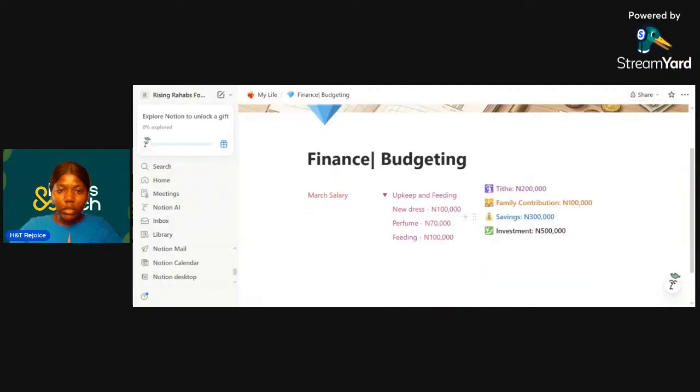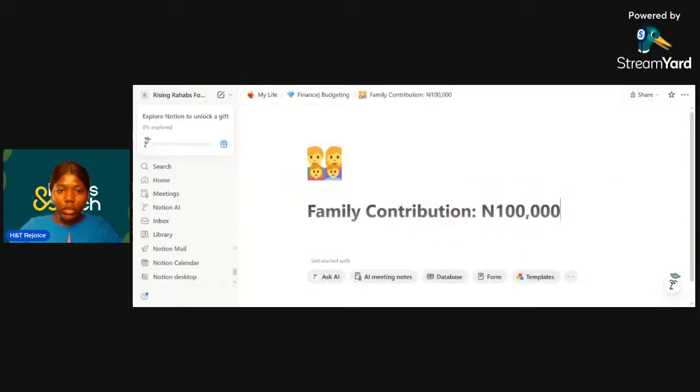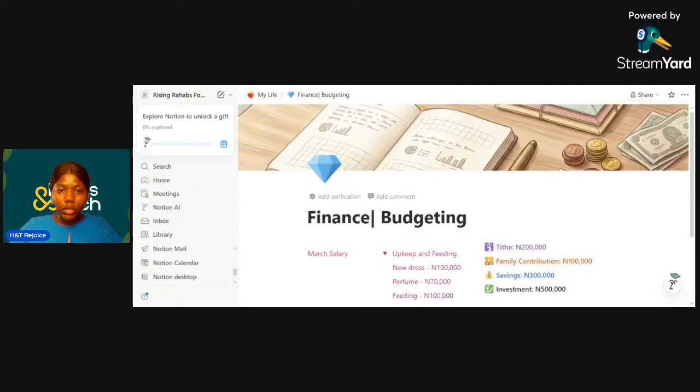So this is her budget for March salary, new dress, perfume, feeding. She's a Christian, so there's a tithe here, then there's family contribution. People often call it black tax, and there's savings and there's investment too. Now here's an interesting thing. These ones don't lead to another page. But when you click on this, for example, family contribution, you see that it opens up. And I'm going to tell you why as you continue in this session.